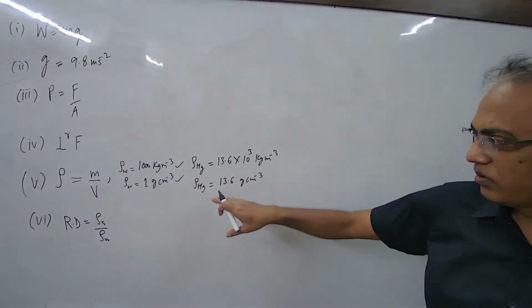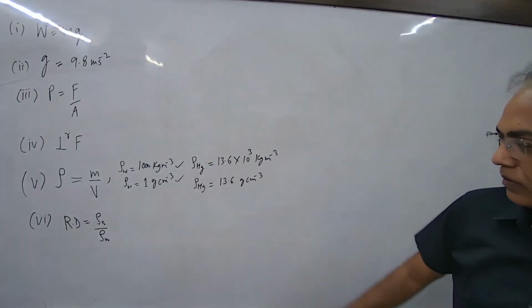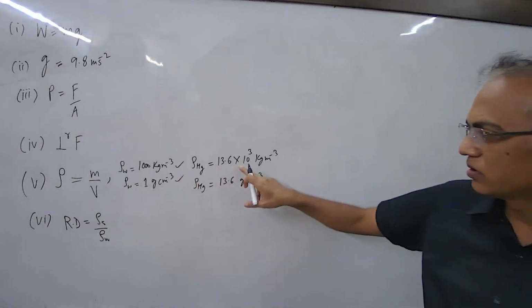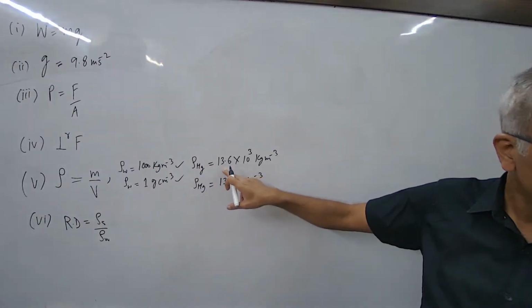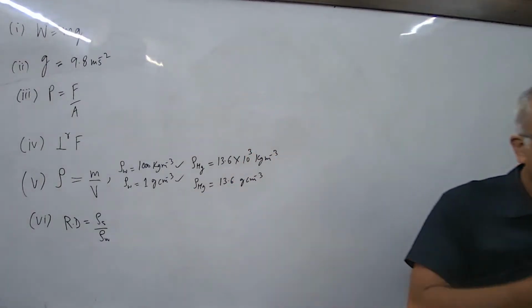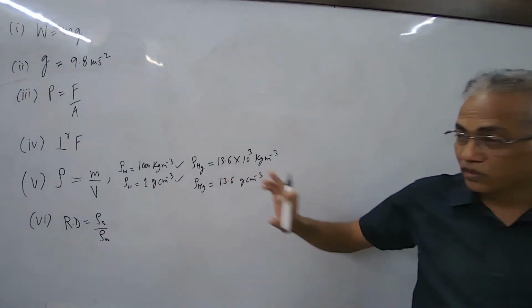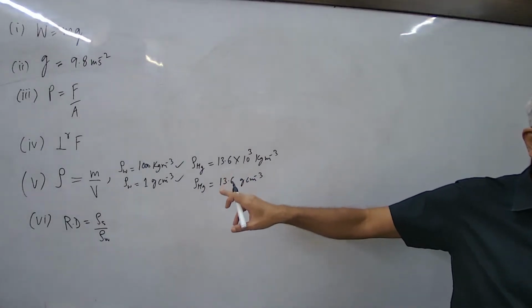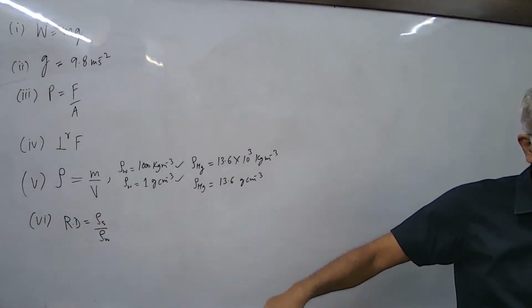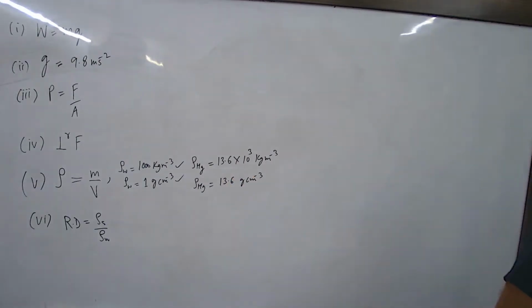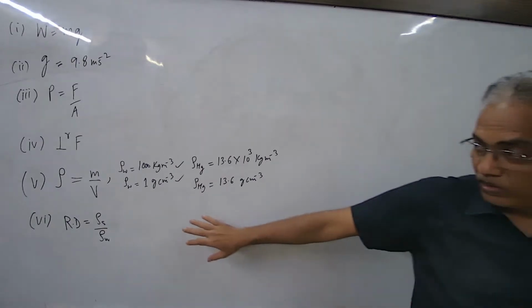And what's the fun in knowing the relative density? What is the relative density of mercury? 13.6 divided by 10 to the power 3. So the relative density of mercury is 13.6. It just tells you how much more or less the density of the substance is with respect to water. Looking at the relative density of a substance, you can tell whether it will float or sink in water. If the relative density is greater than 1, it will sink, because then the density of the substance is more than the density of water. Mercury has to sink, yes.